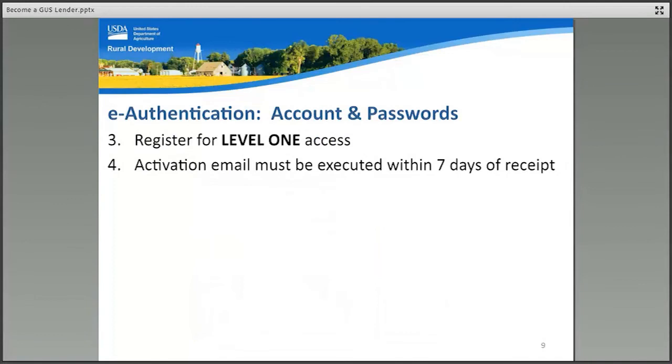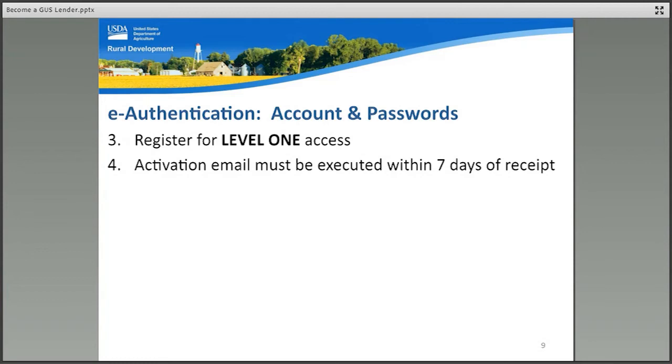Step 3 is to register for a Level 1 access. GUS only requires a Level 1 access. Complete all of the required data fields. You can create your own unique e-auth ID and password. All passwords remain in the possession of the e-auth account holder.